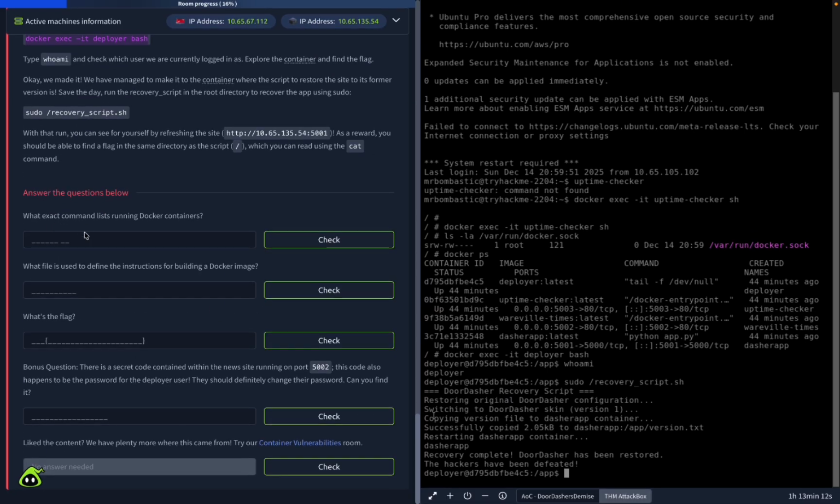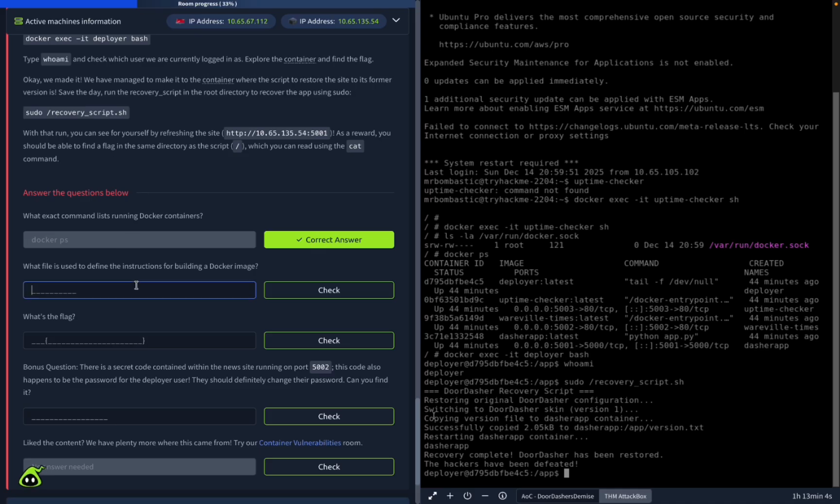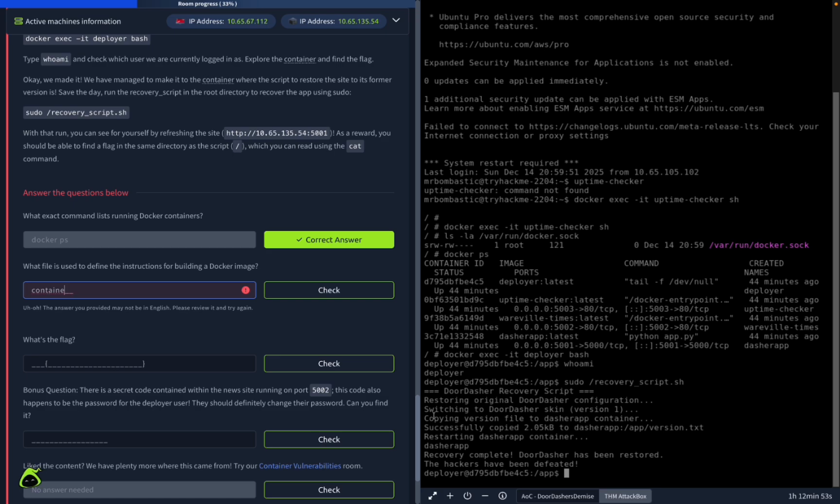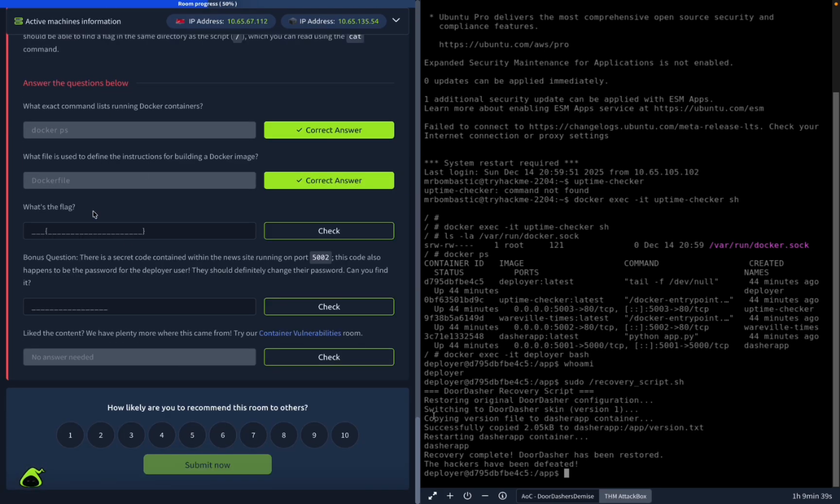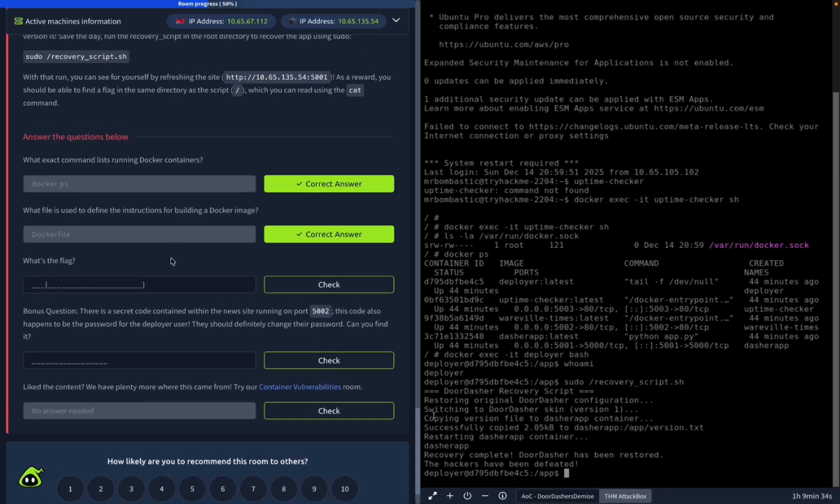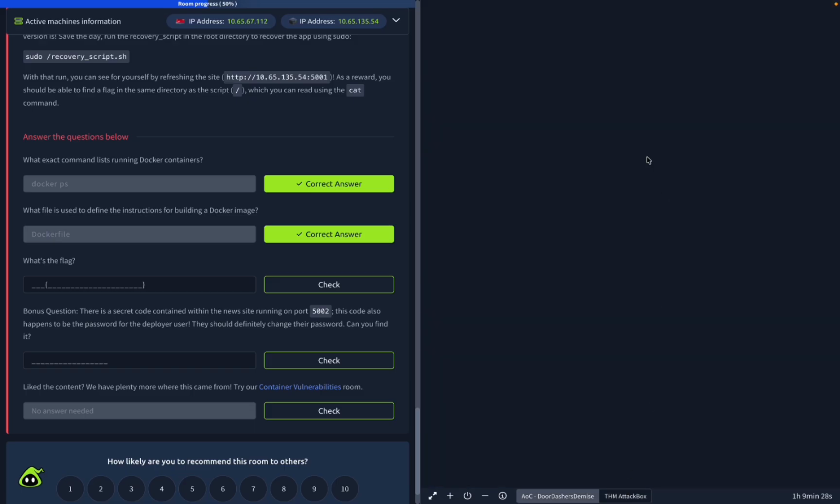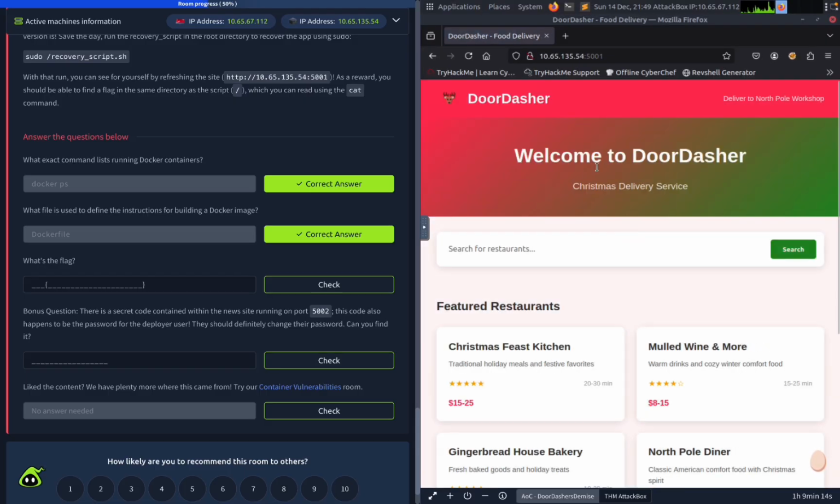So let's see, what is that command list running? What file is used to determine instructions? Container. So it's now asking us for the flag, and I'm guessing that's going to be on the actual site. So we may need to go back over here and refresh. And there we go. Welcome to DoorDasher.